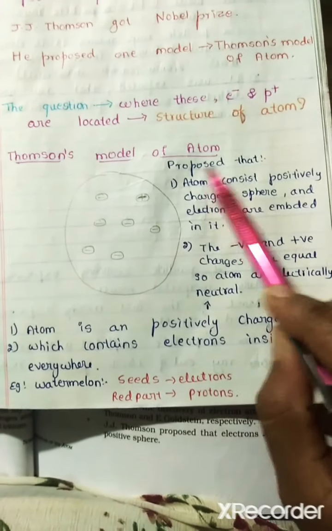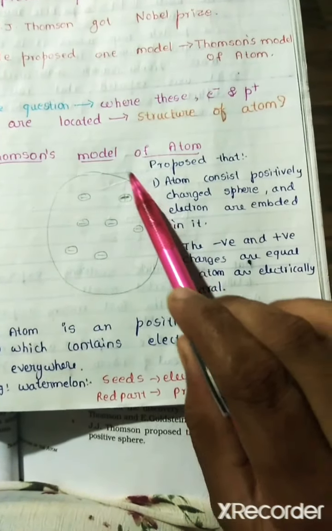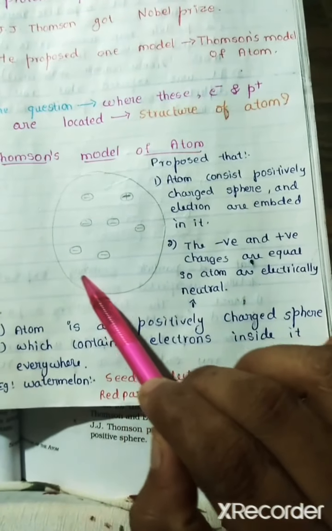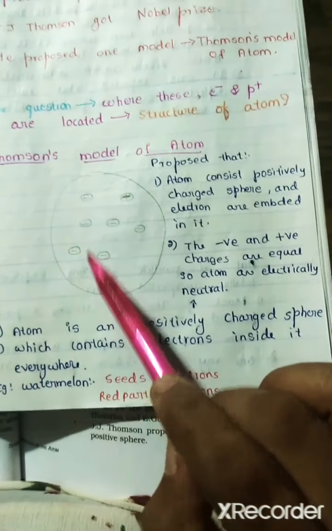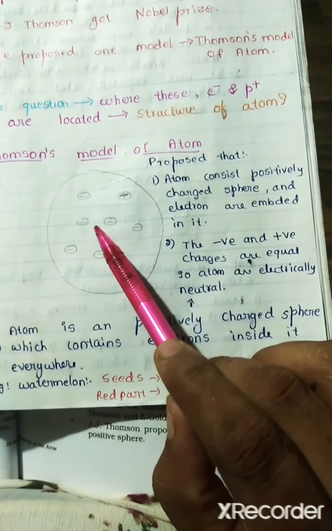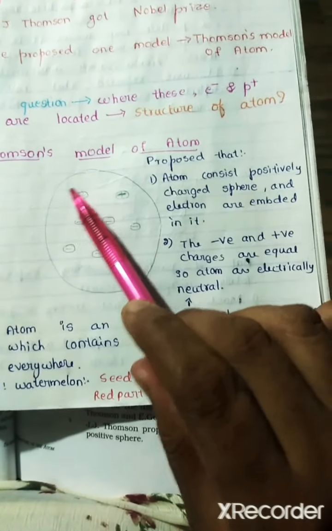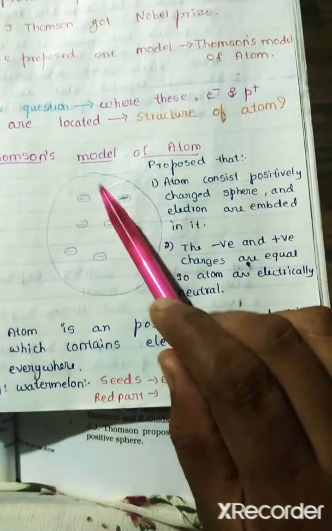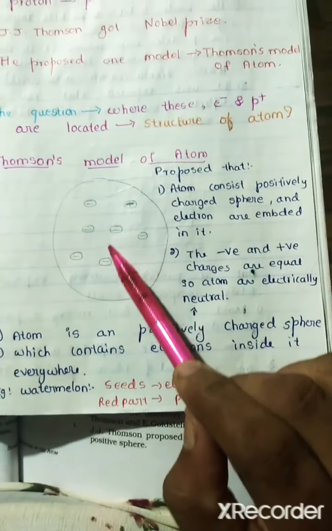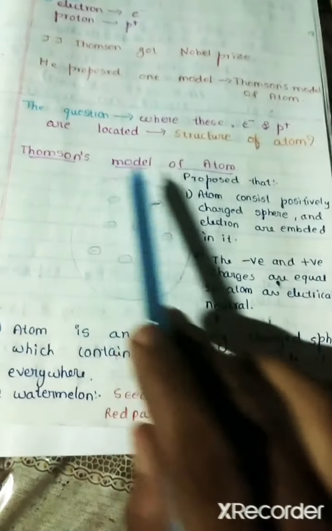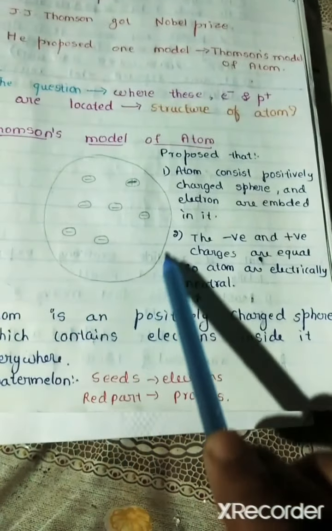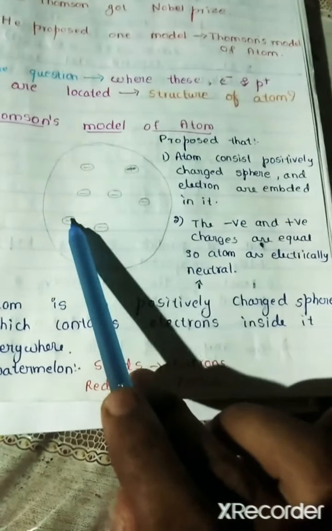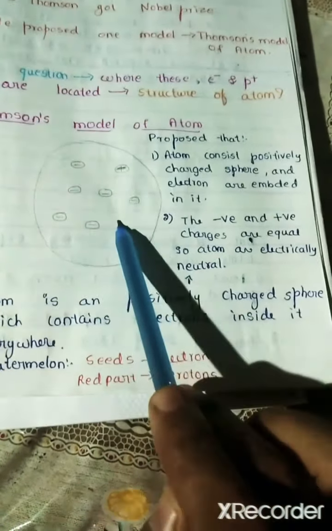He proposed that an atom consists of a positively charged sphere, and the electrons are embedded in it, inside the positively charged sphere.